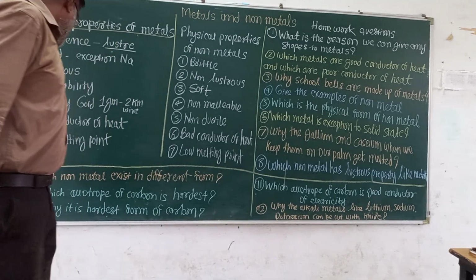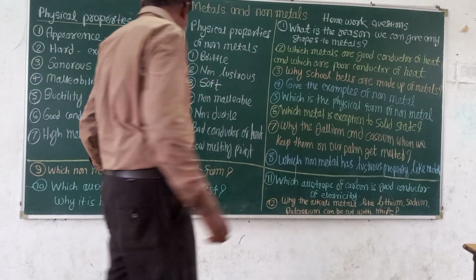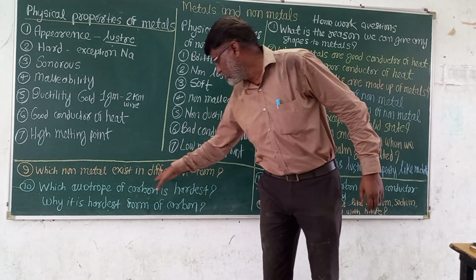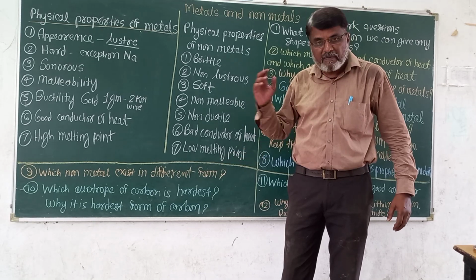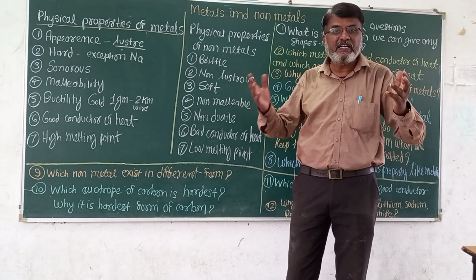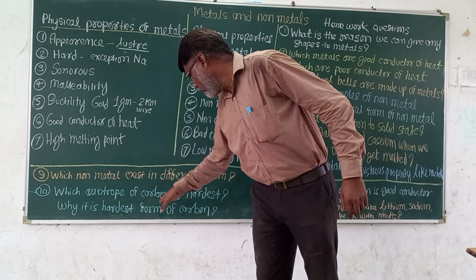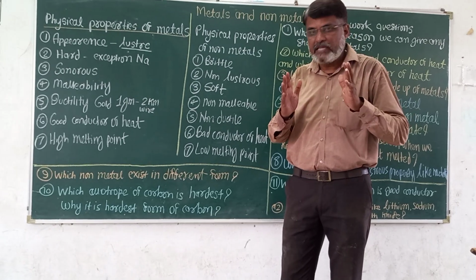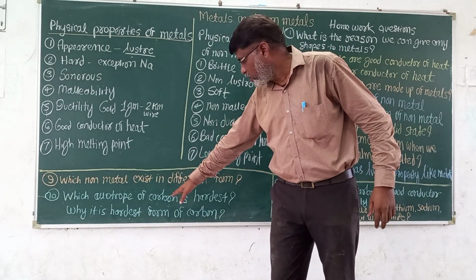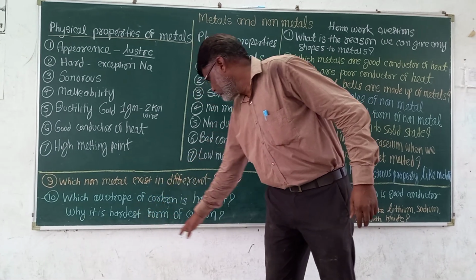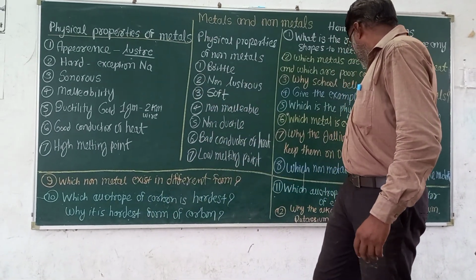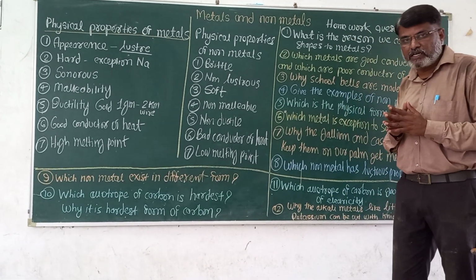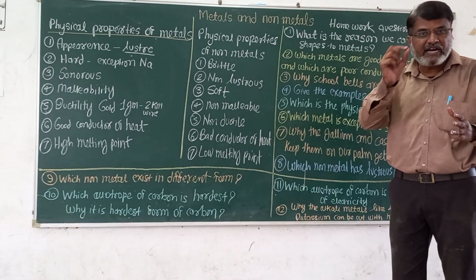Then next, which non-metal exists in different forms? Different form means we call it allotrope. Carbon exists in different forms, and that is called allotrope. Which allotrope of carbon is hardest? That is diamond. Diamond is the hardest allotrope of carbon. And which allotrope of carbon is a good conductor of electricity? Graphite, that is used in the pencil.